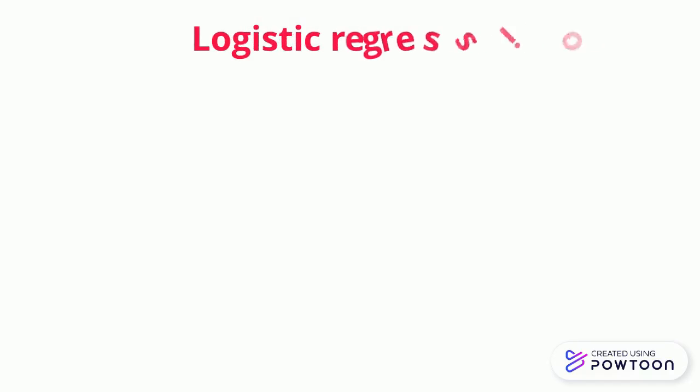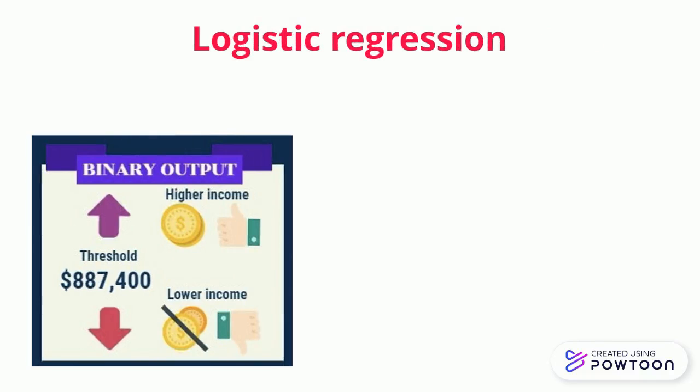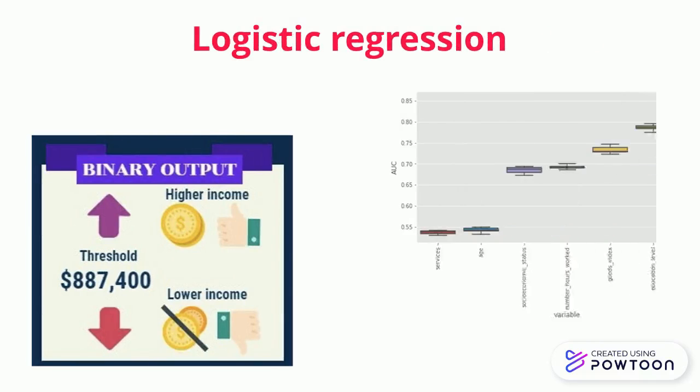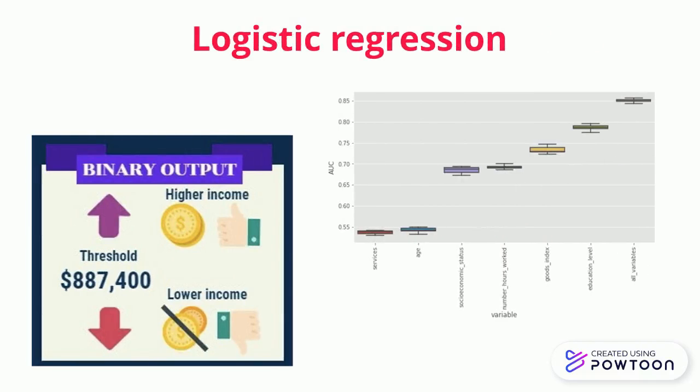We choose to do a second model, a logistic regression, to identify the key features to classify households with low and high income. Results from this model suggested that services, age, socioeconomic status, work hours, good index, and education level are significantly contributing to the total income variable by around 85%.